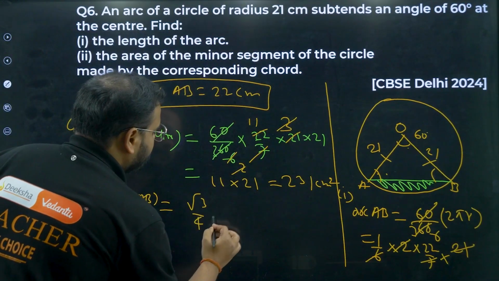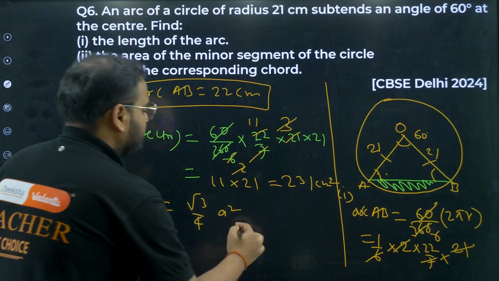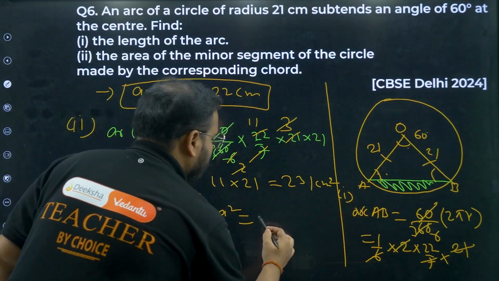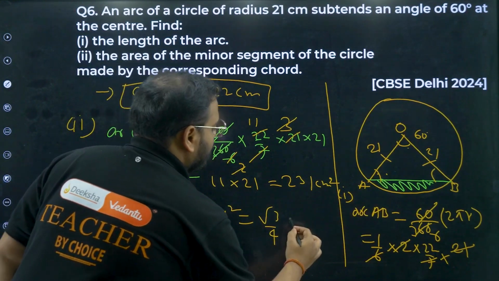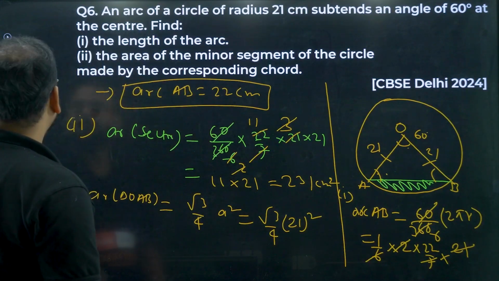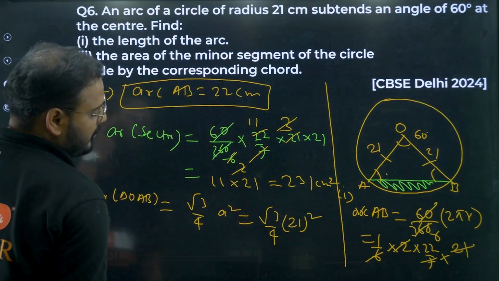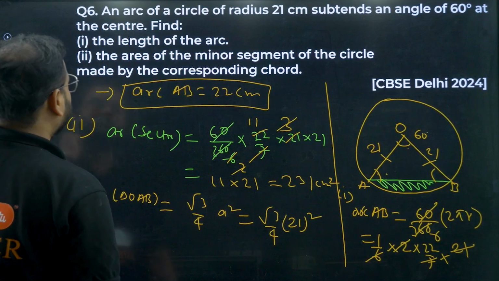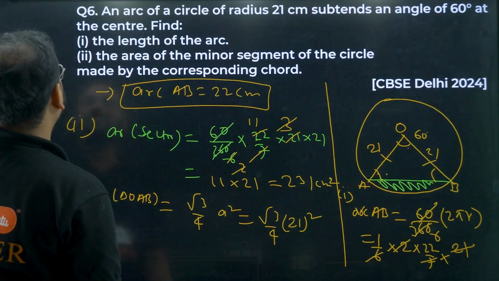What is the formula? Root 3 by 4 a square, or side square. In this case 21 only. So root 3 by 4 times 21 square. Subtraction has to be done. Let's do it. I have to take root 3 as 1.73.